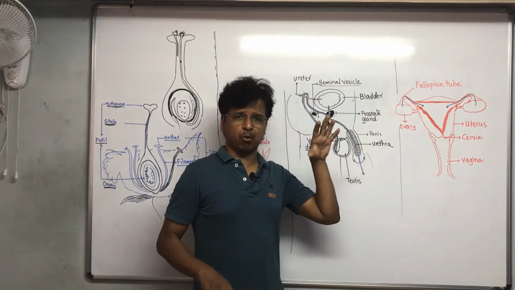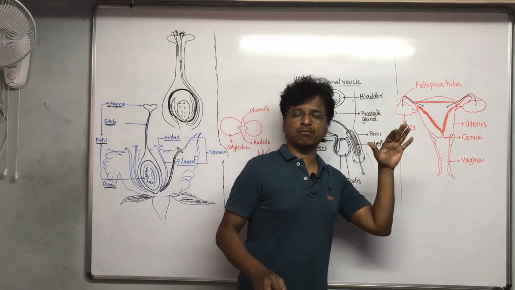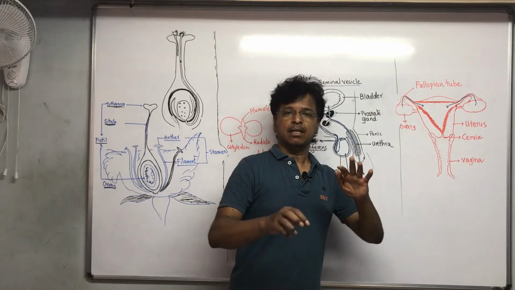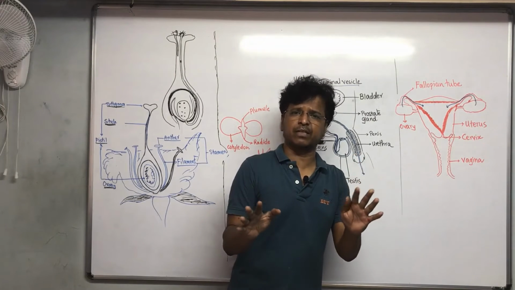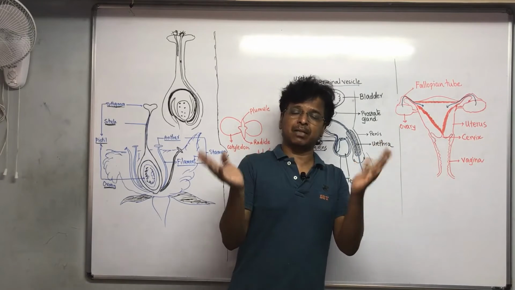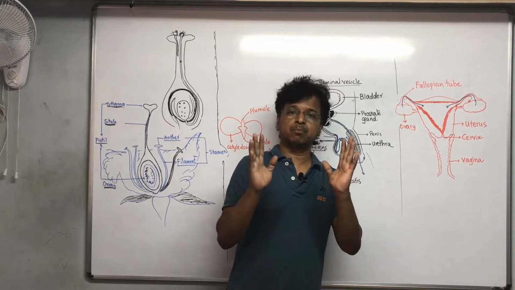Why I am taking so much pause is that lots and lots of things are happening. It is not that everything happens suddenly. Everything is basically nature. Everything is planned. Everything is present and prepared already.